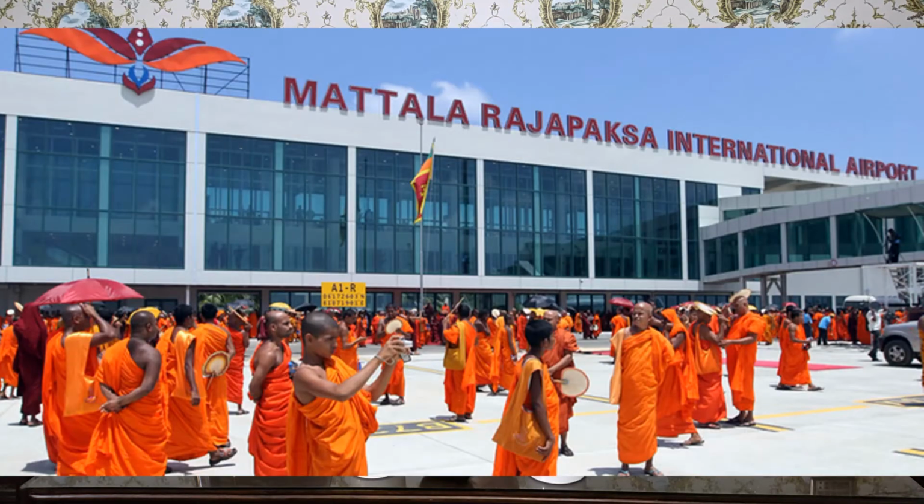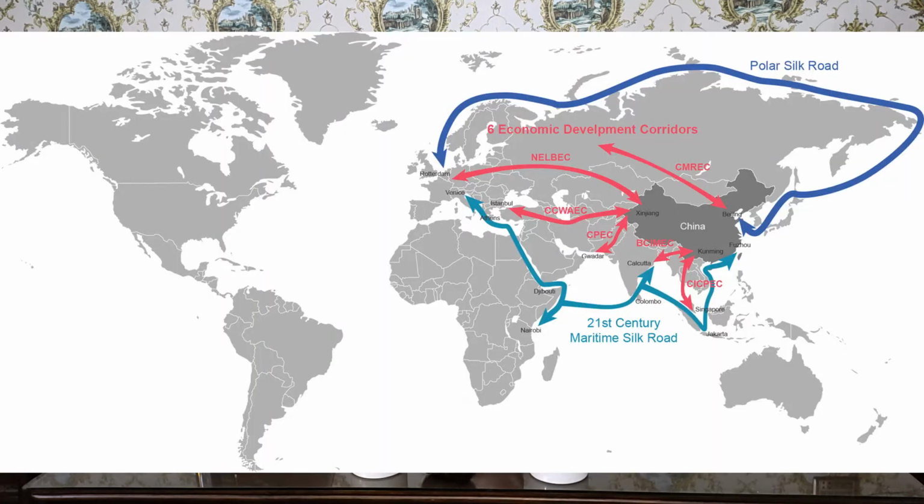On the other hand, China did exactly the same in Sri Lanka by helping Sri Lanka develop its second international airport by pouring in $200 million. We can see that China is not only planning for BRI but has already taken practical steps by investing in infrastructure. The Belt and Road will be made up of several economic corridors, and on the map the red line indicates the proposed corridor.